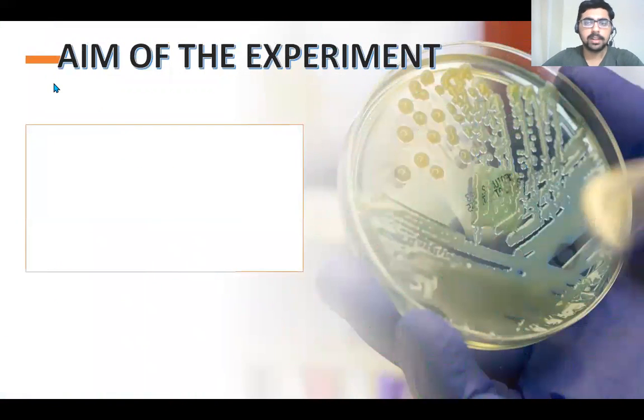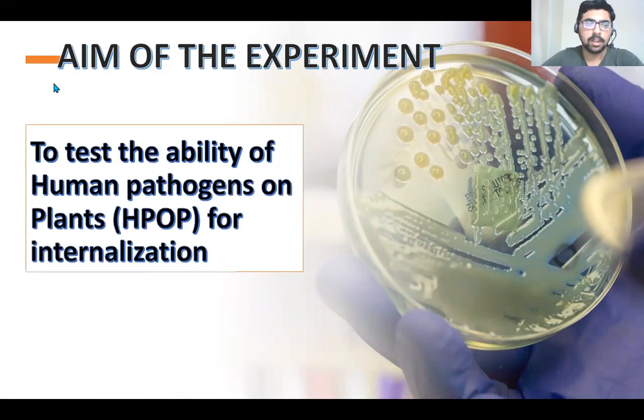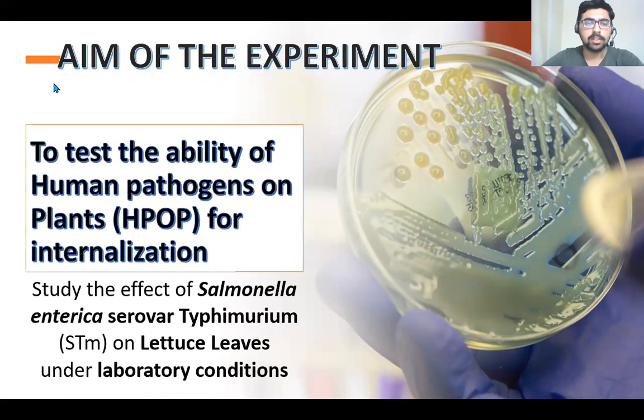And the aim of the experiment was to test the ability of human pathogens on plants so that we can check their ability to grow, how they can reproduce themselves, and how they poison our foods. So for this, we have taken Salmonella enterica serovar Typhimurium, and the result was compared to an E. coli specimen. So moving towards the process.